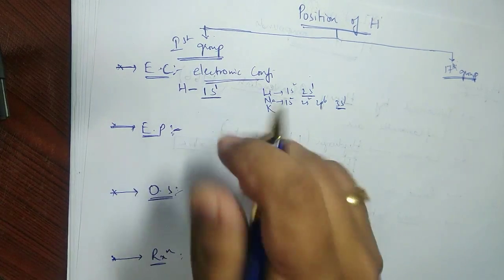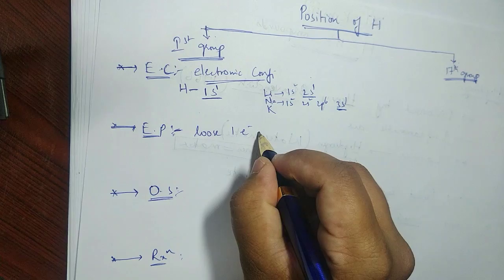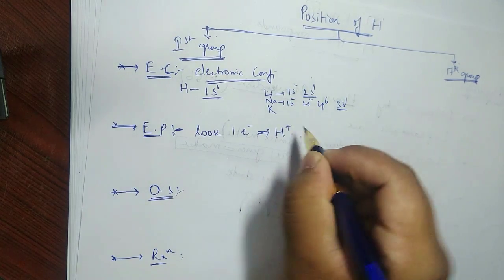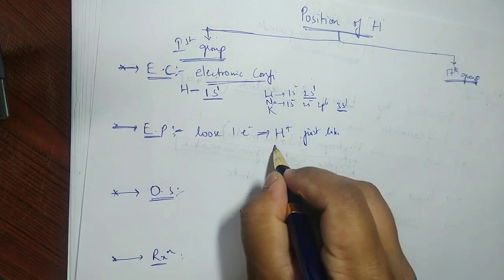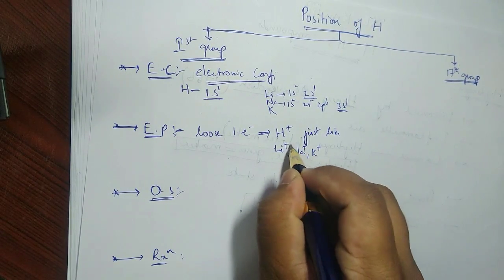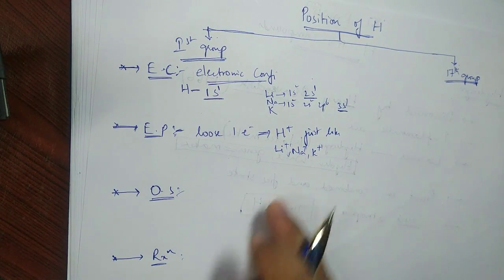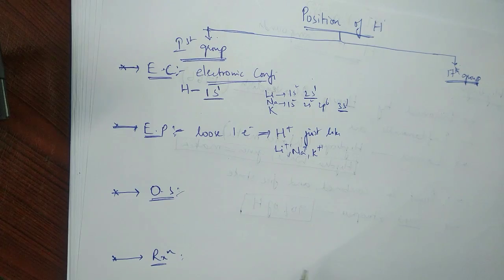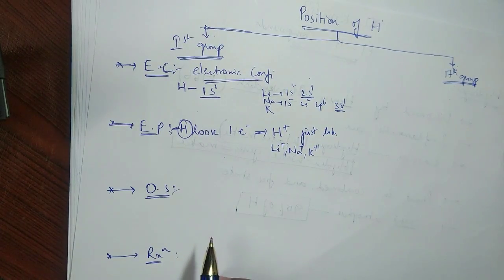Same way, hydrogen loses one electron and becomes H plus, just like Li plus, Na plus, K plus, all of them plus 1. So this is another reason why it can be placed there. Hydrogen loses one electron.